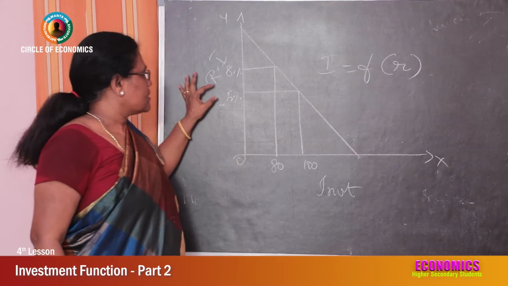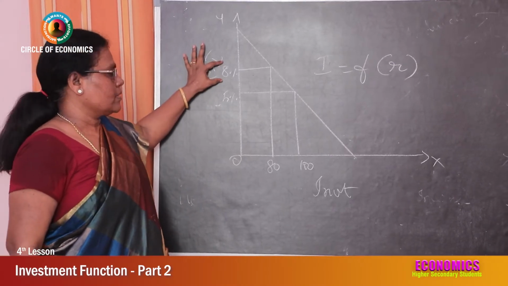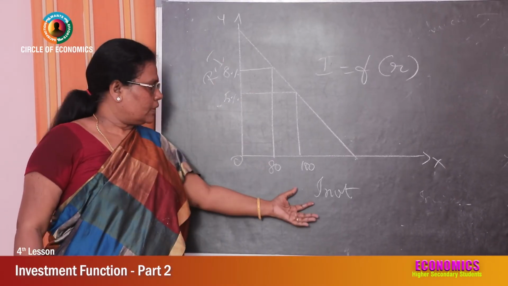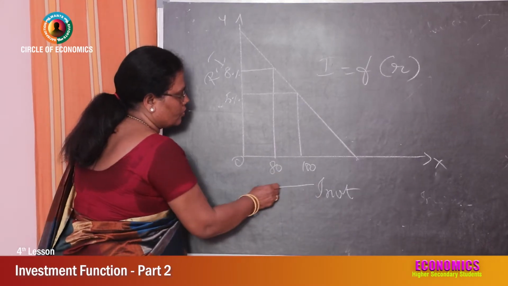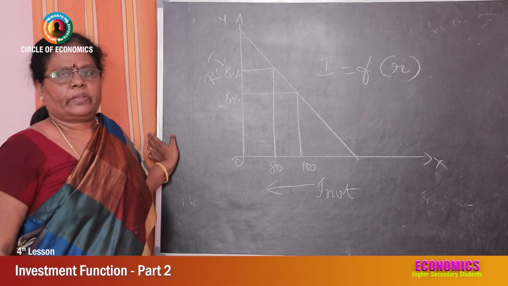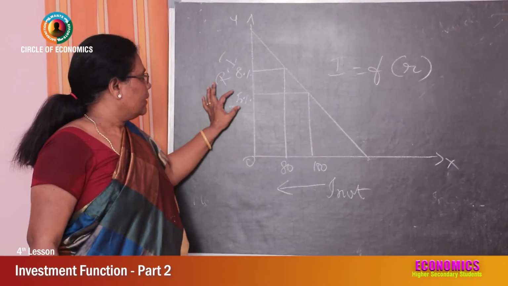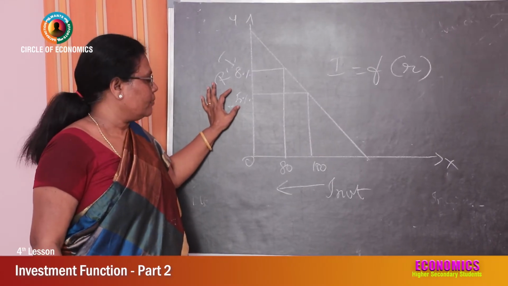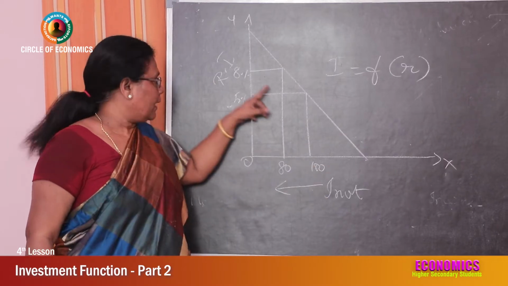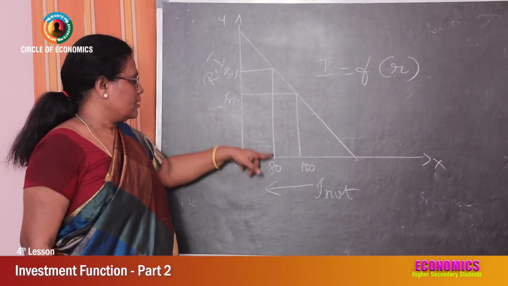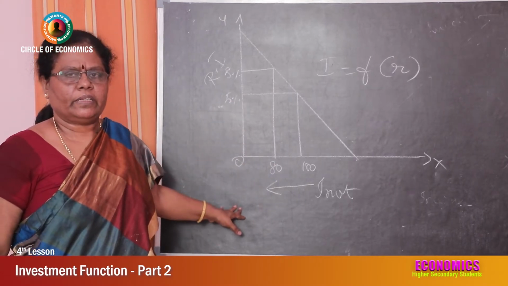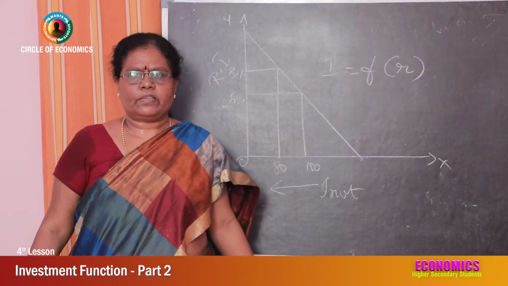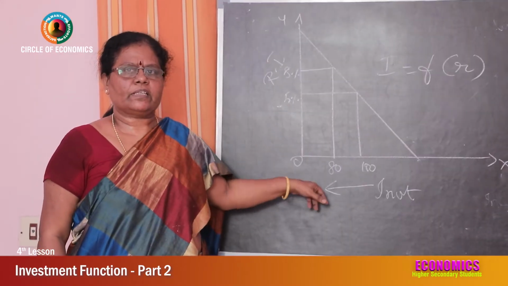If the rate of interest increases from 5% to 8%, what happens to the investment? Investment falls from 100 crores to 80 crores. Lower the interest rate, higher will be the investment. Higher the rate of interest, lower the investment. There is an inverse relationship between interest rate and investment. So why this inverse relationship?